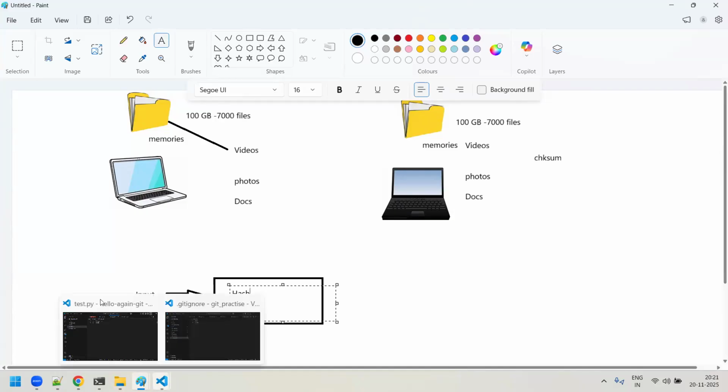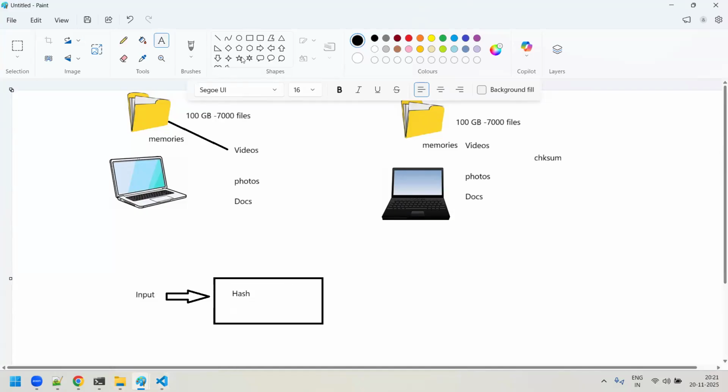What the hash algorithm does is give you an output of a fixed size of digits. There are many hash algorithms, like MD5, SHA1, SHA256, SHA512 and so on.